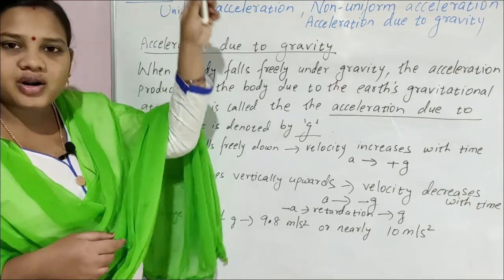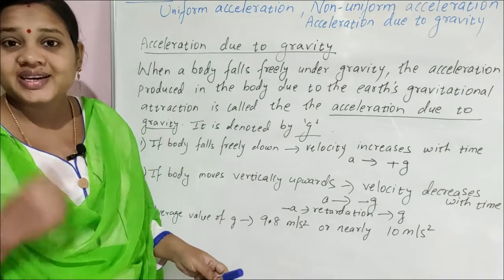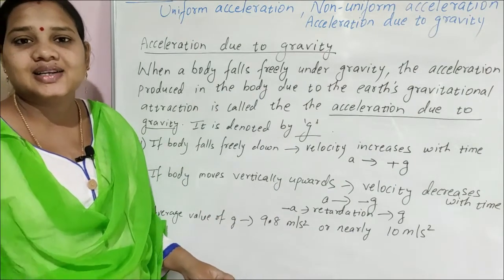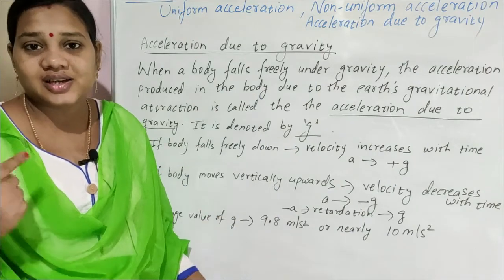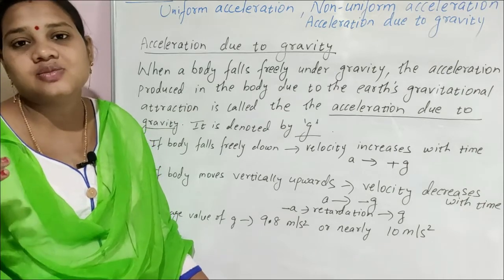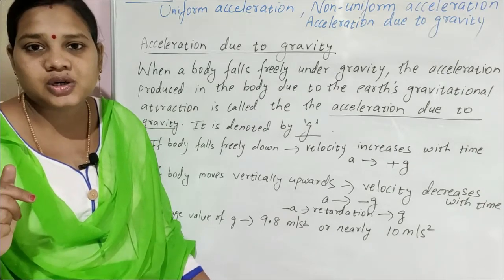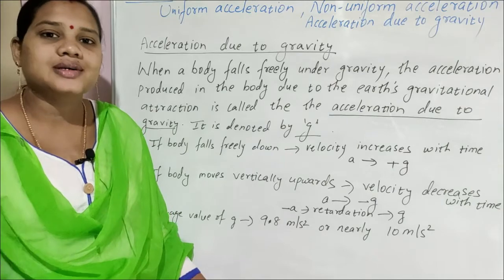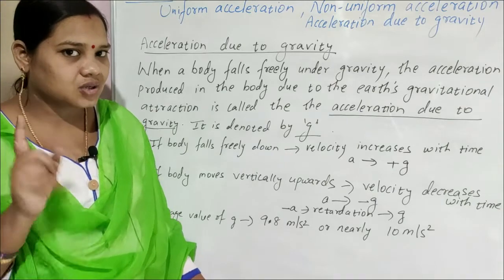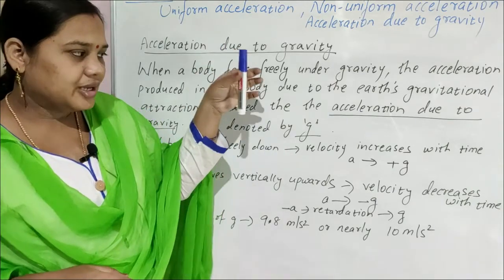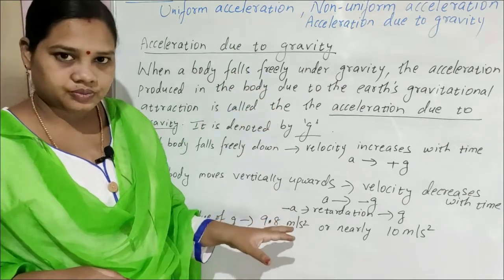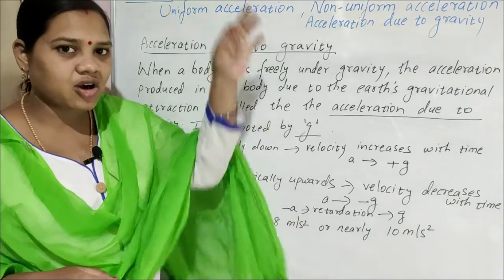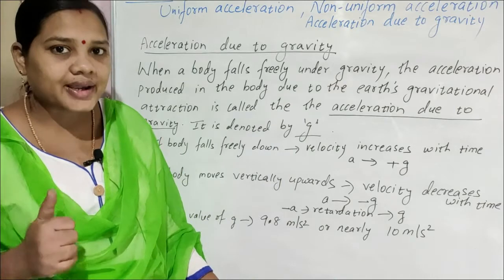Whenever a body falls freely downwards, its velocity continuously increases with time. So acceleration is produced, and that acceleration is produced due to Earth's gravity. Got it? Once again, whenever you leave any body, it comes down, means it falls freely downwards. Why?